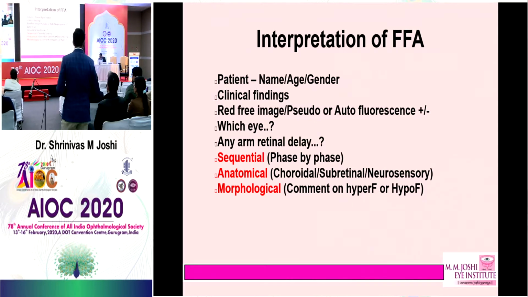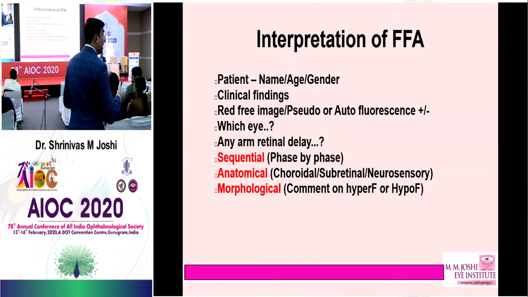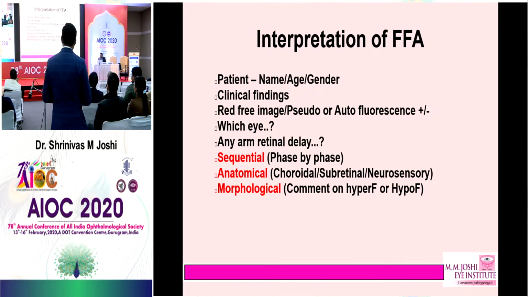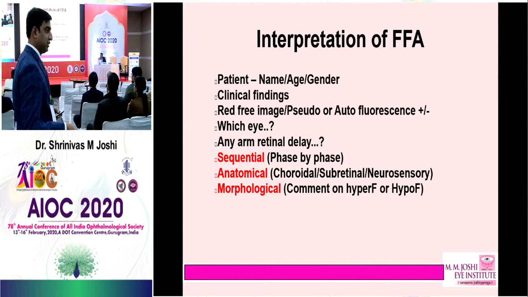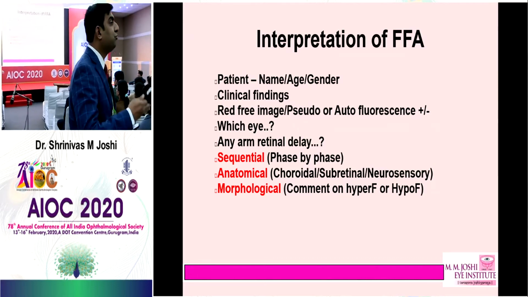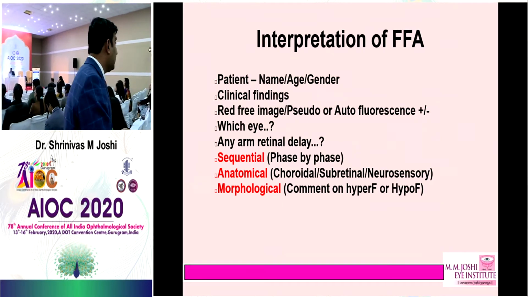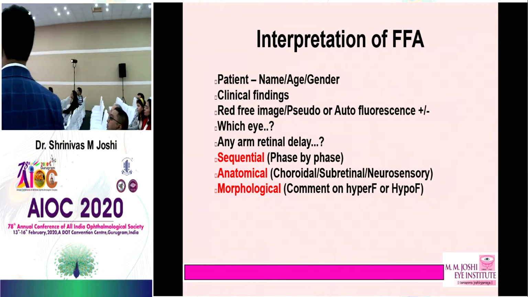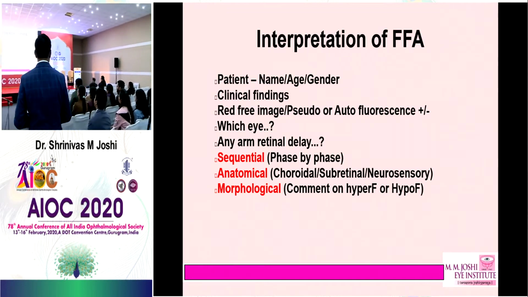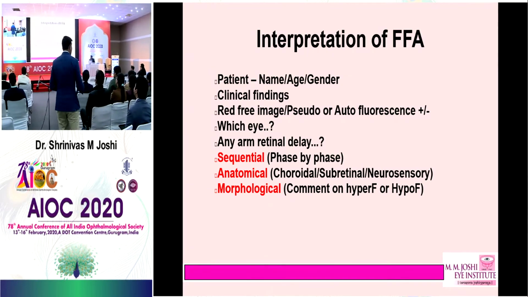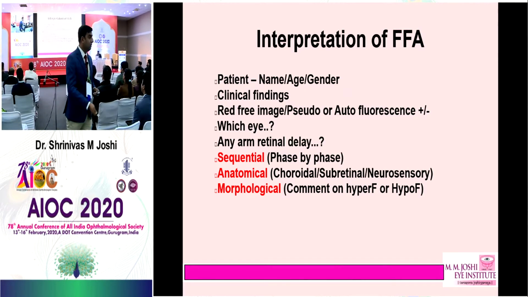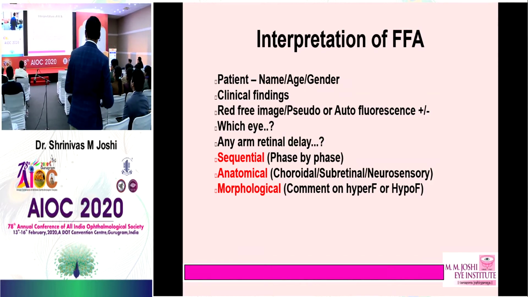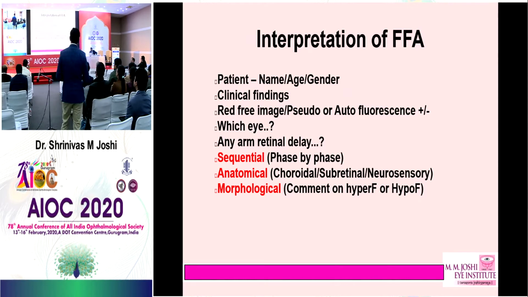Which eye? If the disc is on the right, it's the right eye. If the disc is on the left, it's the left eye. Is there any arm retinal delay? And remember it as SAM, that is sequential, anatomical and morphological. Sequential is always you have to go phase by phase. You cannot ask for hyperfluorescence in the early phase because of the staining. It's always in the late phase. Then anatomical, whether the leakage is at the choroidal level, or it's at the RPE level, or it's at the neurosensory retinal level.